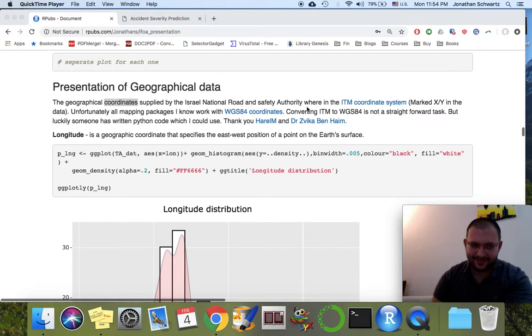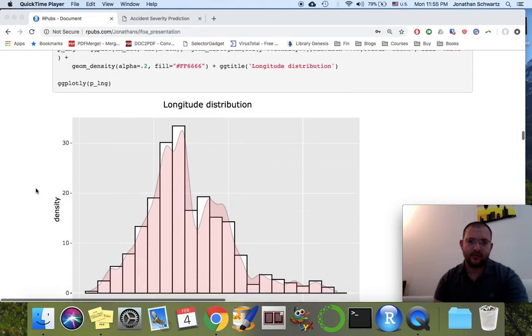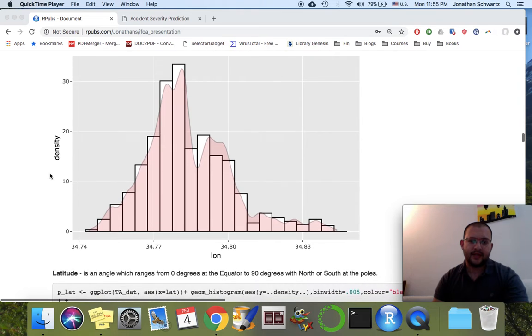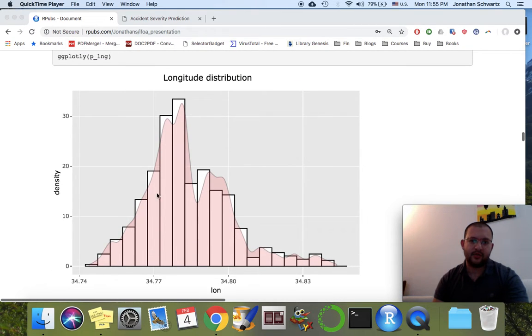Luckily, somebody wrote some Python code which does this. So the links are available where you can see how this was done. But when I pre-processed the data, I translated the XY into latitude and longitude. So this we can look at the distribution of longitude, and this is always confusing. So longitude is east to west. So we can see that most of the distribution is here.